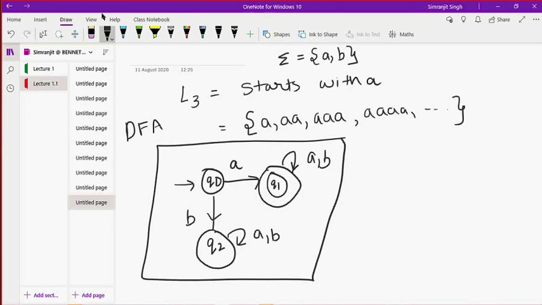So don't worry about right now how it is formed. I want to show you how this is a finite representation of this language. So what is the problem here? We need a finite representation, that is a finite automata, that can reply yes or no, by entering some kind of string, whether this particular string exists in the language or not.